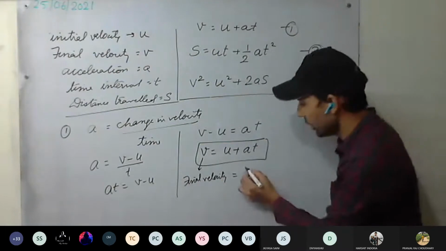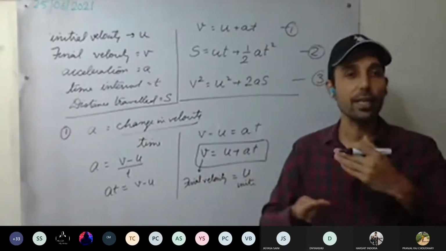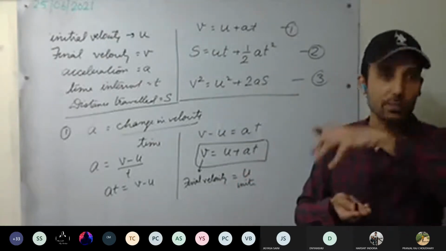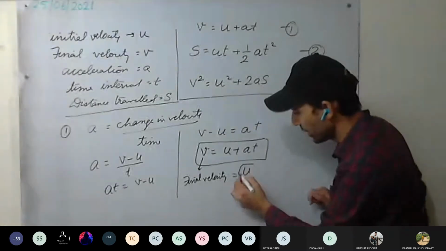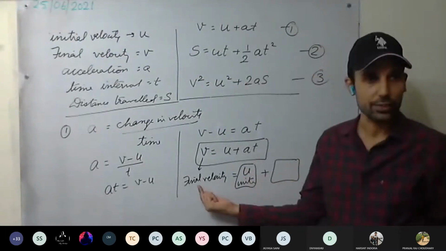Final velocity is there. U is what? Initial velocity. So how are we going to find the final velocity? Initial velocity we have. We are going to add something to this initial velocity, and we get the final velocity.